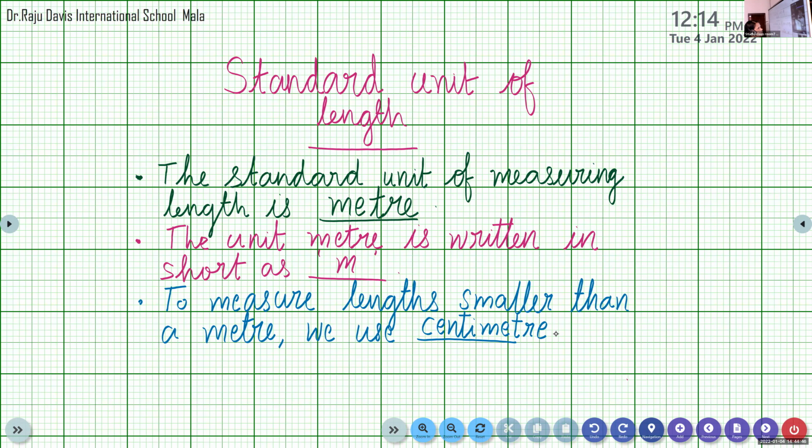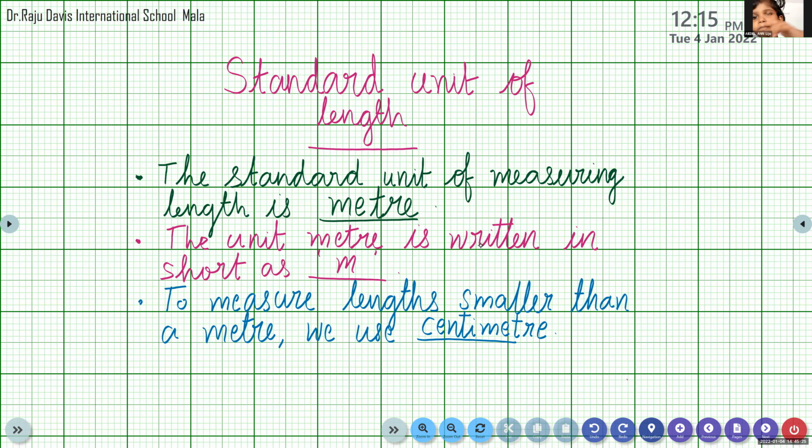Sandria, what is the spelling of centimeter? Others, please be quiet. CENTIMETRE. Centimeter.